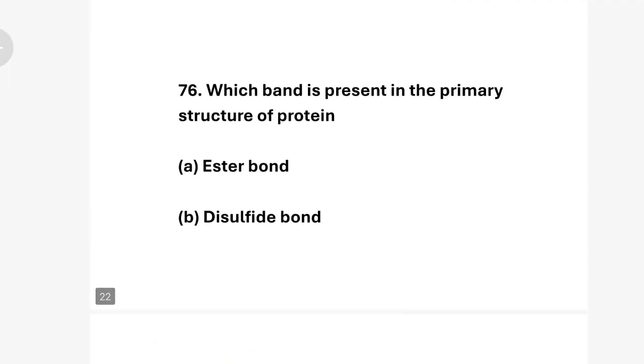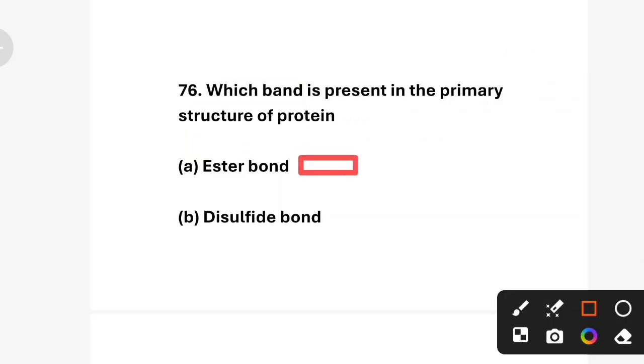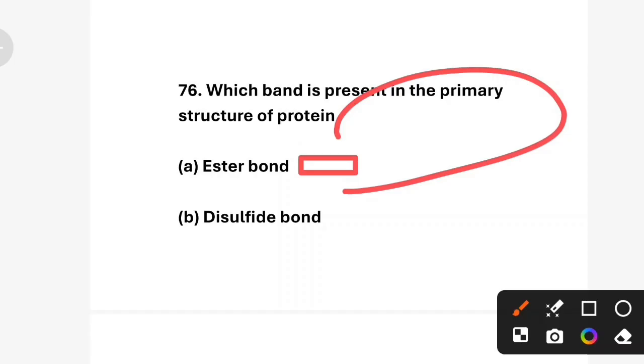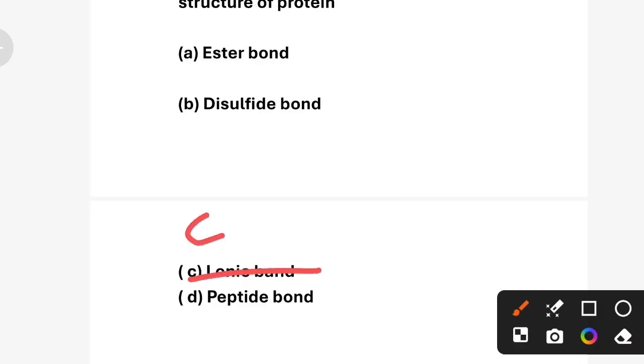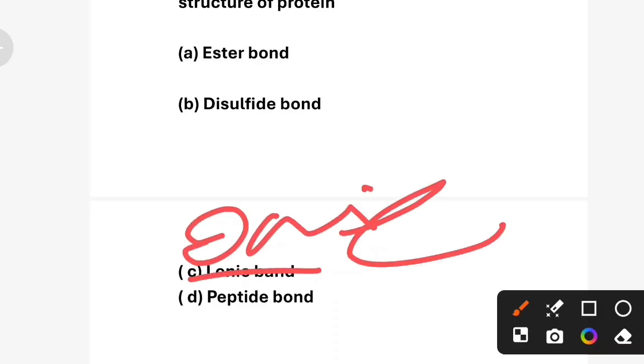Proteins are made of amino acids linked by peptide bonds, which form the primary structure of protein. Ester bond is found in lipids, not protein. Disulfide bond is found in the tertiary structure, not the primary. Ionic bond helps in protein folding, not primary structure.